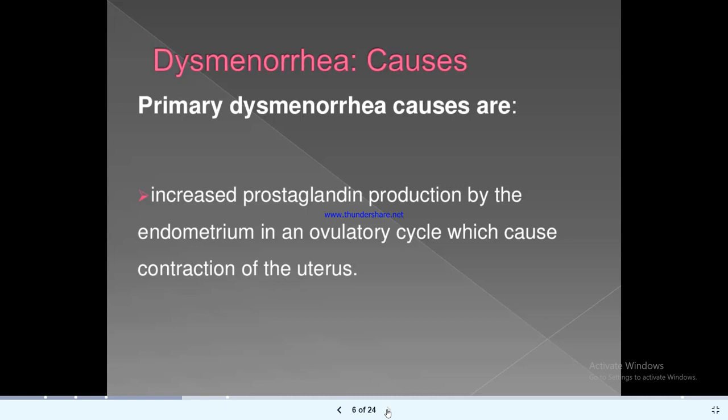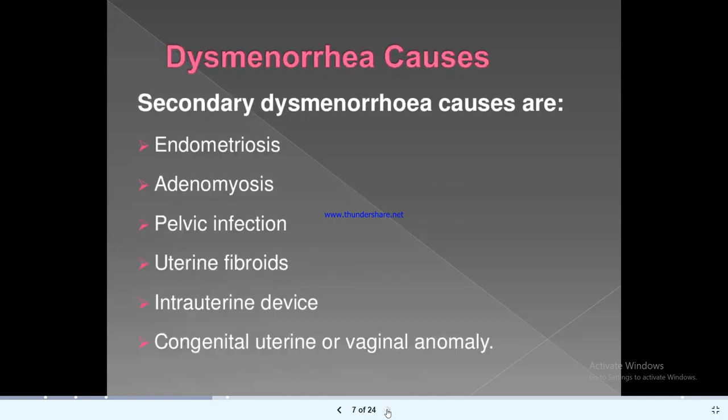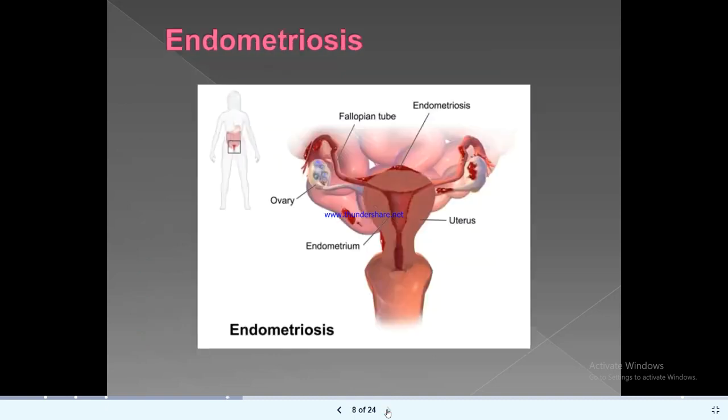When we go into detail about primary dysmenorrhea, the cause is increased prostaglandin production by the endometrium in an ovulatory cycle, which causes contraction of the uterus. Secondary dysmenorrhea, the causes are endometriosis, adenomyosis, pelvic infection, uterine fibroids, intrauterine device, and congenital uterine or vaginal anomaly.